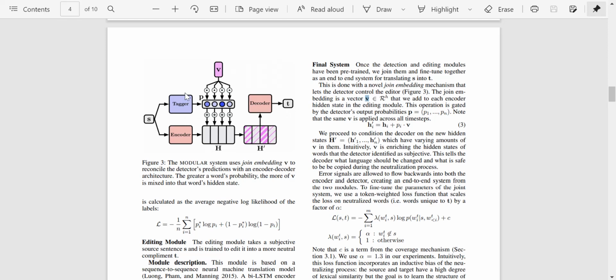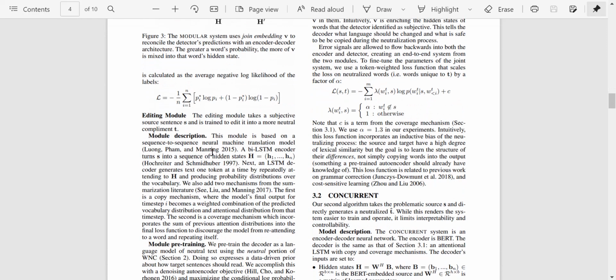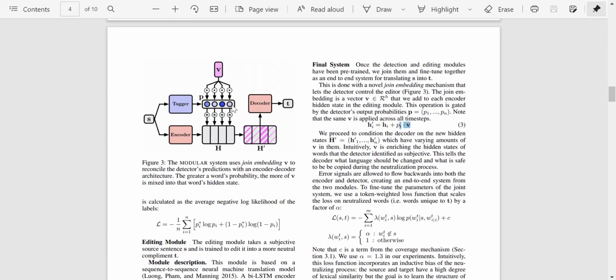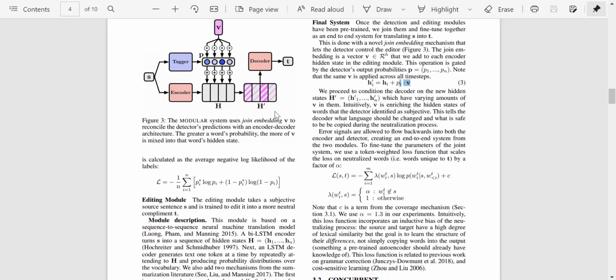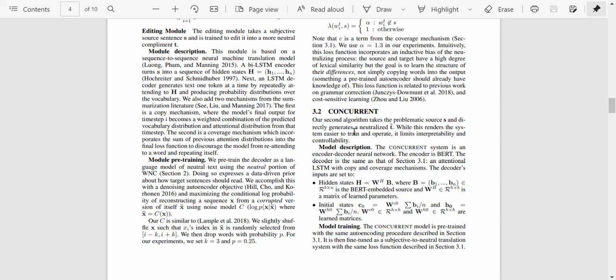So the tagger is used to generate the probabilities which are then used to... so let me break this down once again. I think I got confused a bit. So the tagger and v together give us this term to modify the hidden states. The encoder part which we discussed here generates the hidden states. So this is the bi-LSTM encoder, and when you add the two, you get h dash, which is the updated hidden state, which then passes through the decoder to give us the new neutralized sentence.